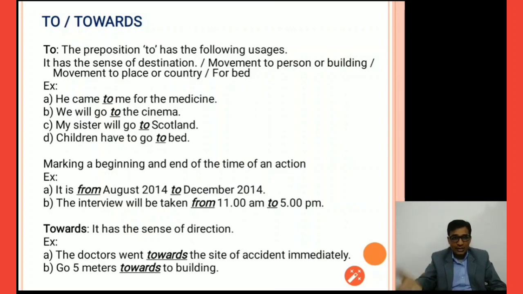We will go to the cinema. To indicates direction here. My sister will go to Scotland. Children have to go to bed, right? Marking the beginning and end of the time of an action. If we want to mark the finish time of an action, then we use it: from August 2014 to December 2014. To is the end of some action. So to can be used here as a time preposition to conclude or end some action, right?